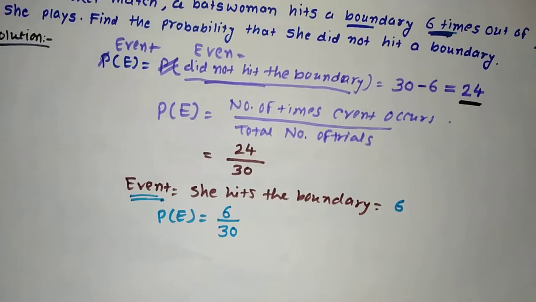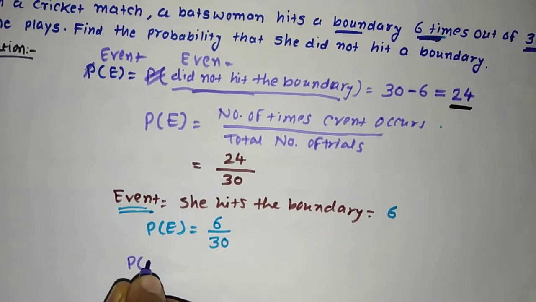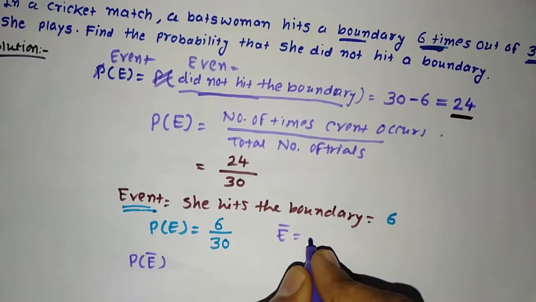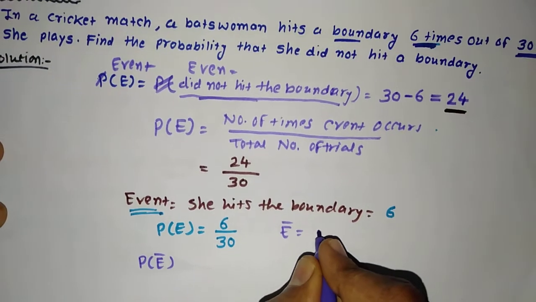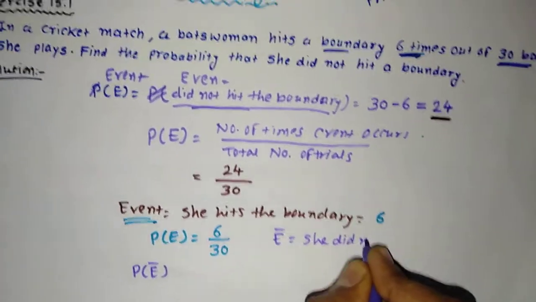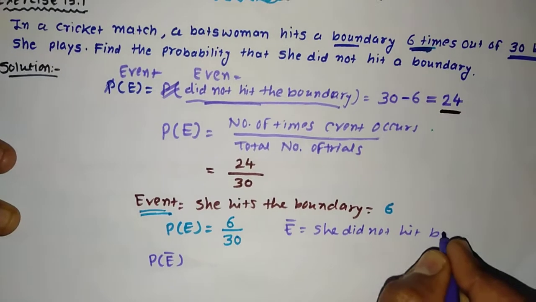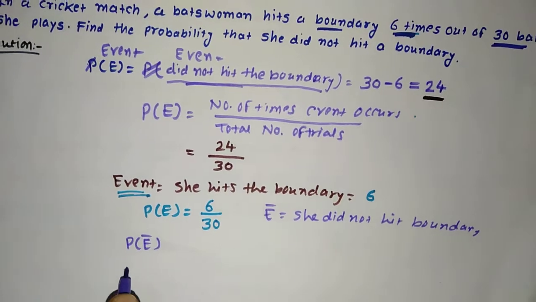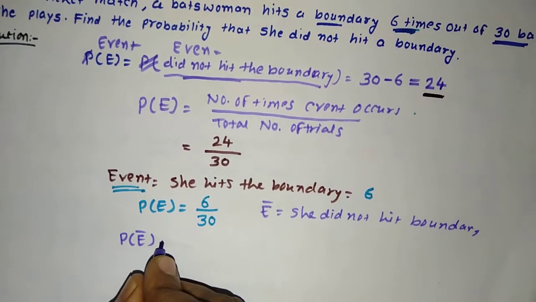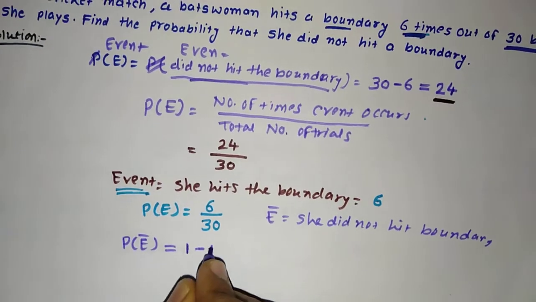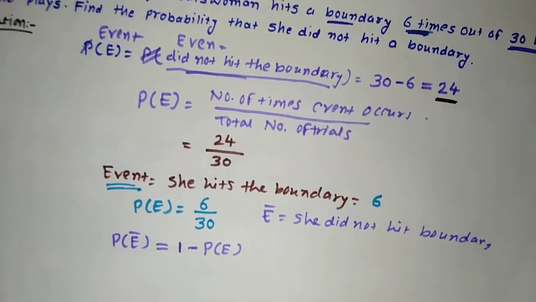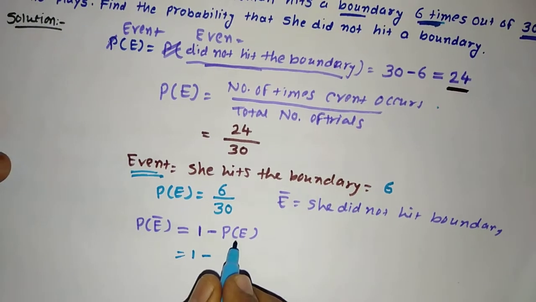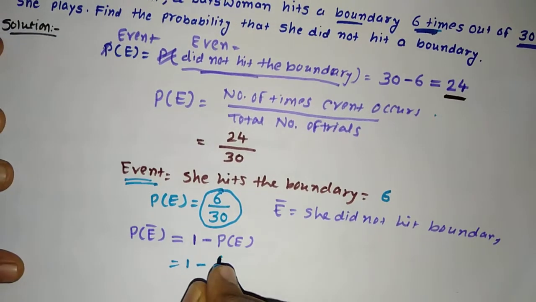So I will write P(E bar). What is E bar? E bar is the complementary event of the given event, that she did not hit the boundary. We have learned P(E) plus P(E bar) is equal to 1. So P(E bar) is equal to 1 minus P(E). That is 1 minus, what is P(E)? 6 by 30.